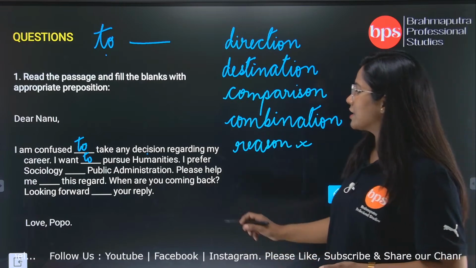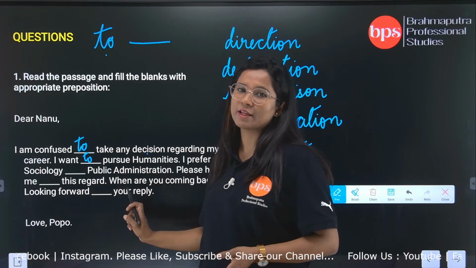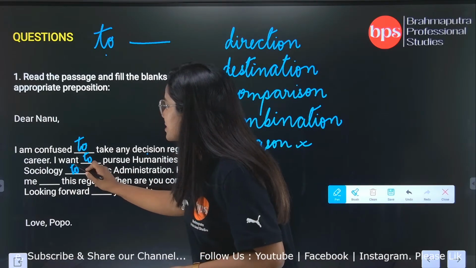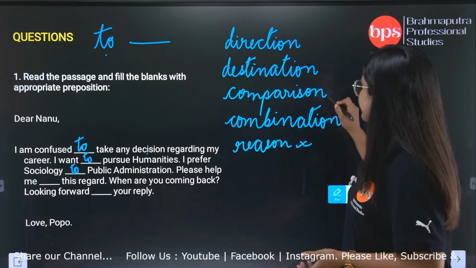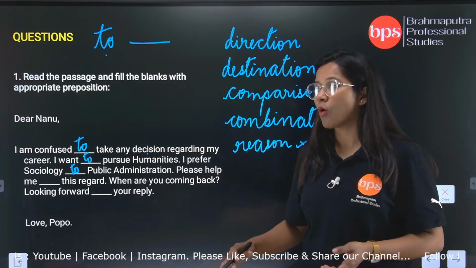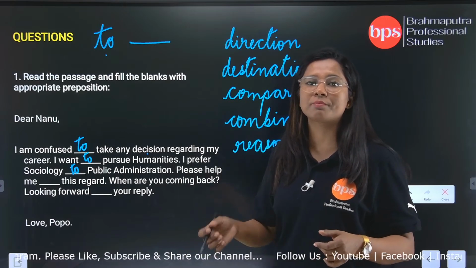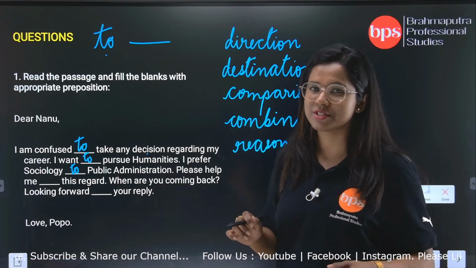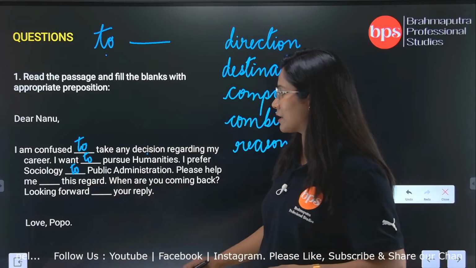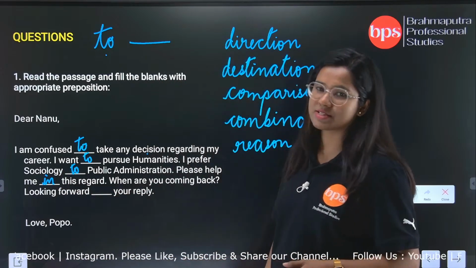Yes. Next, I prefer sociology to public administration. Here again we will place to, but the reason here is comparison. Yes, you can understand what is the difference. Almost all the blanks will be filled up with the same preposition, but the reasons are different. Then, please help me in this regard. Here there is an exception, because here we are not going to put to, but we will put in.